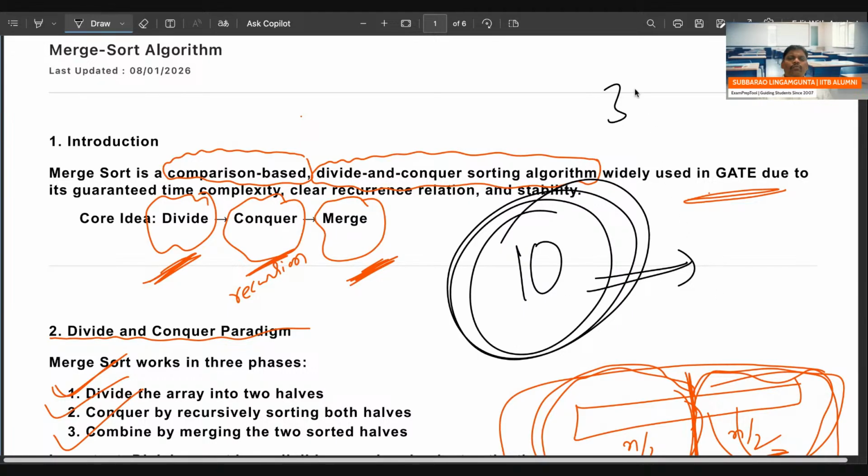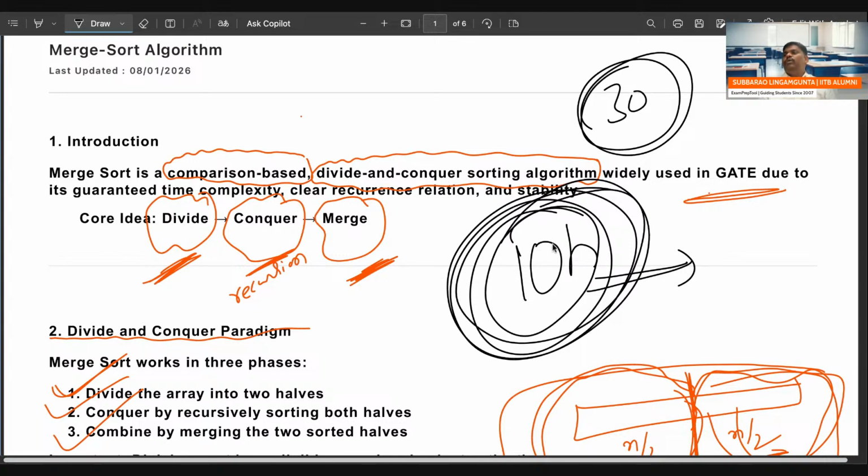I completed the total story in only 30 minutes. That is the reason you find merge sort is very difficult. When I take the 10 hours which are there in the actual course, you will find A to Z. Main points I underlined. I said main points of merge sort.